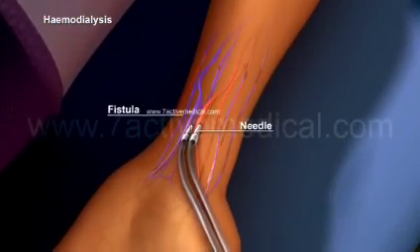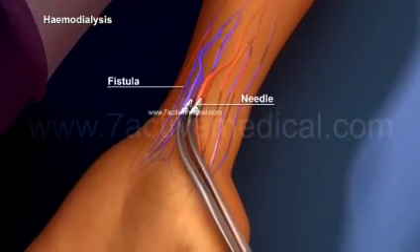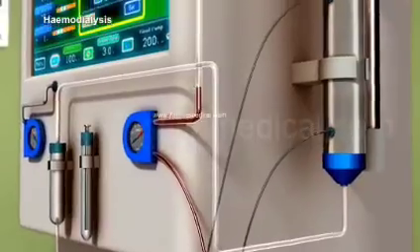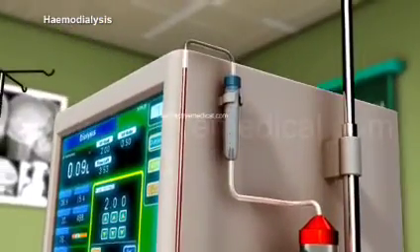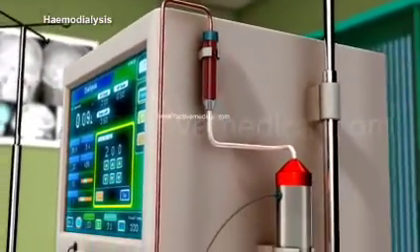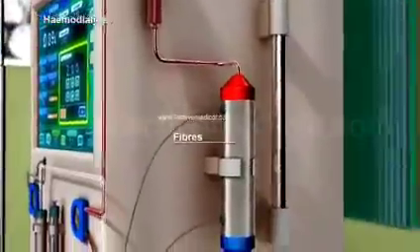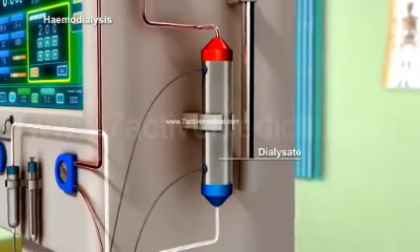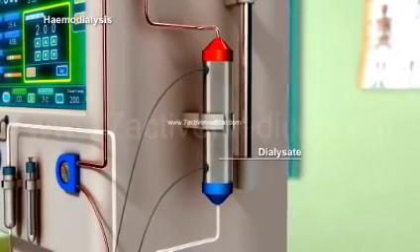At the start of the process, 2 needles are inserted into the fistula or graft, allowing a circuit to be set up with the dialyzer. Blood flows out of the body into the dialyzer, which consists of filtering fibers that remove waste products and excess fluid from the blood, and a dialysate which acts as an absorbent solution for undesirable substances in the blood.